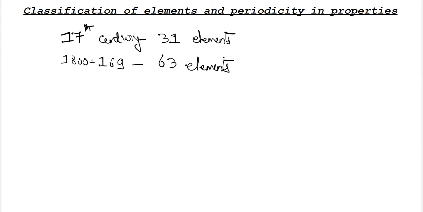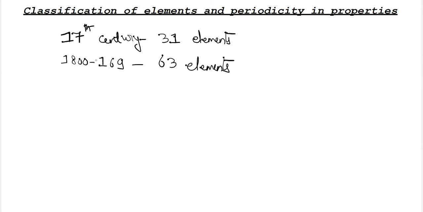It was a very large number of elements, and slowly it was becoming very difficult for any individual chemist to remember all the innumerable properties and the compounds made from these 63 elements.